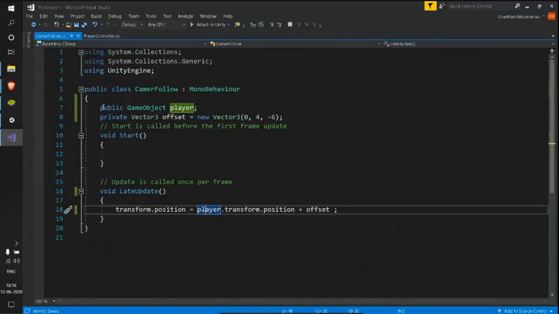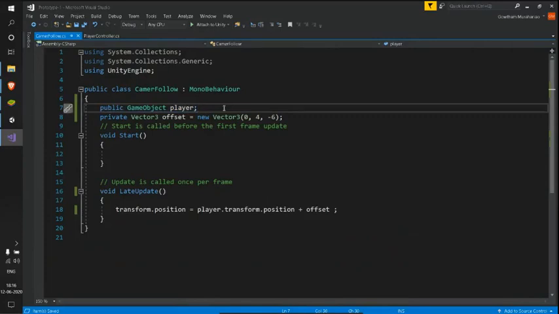Here see, we have declared our public player as our public game object. As I said, it's good to have private variables, but in this case we are bound to use public because we are initializing this particular variable from the Unity editor.